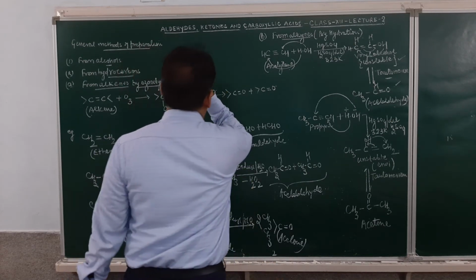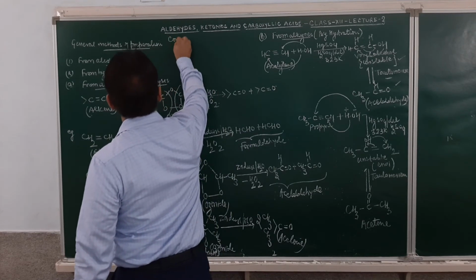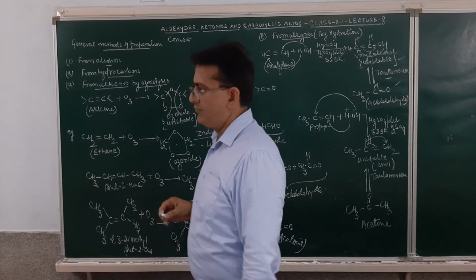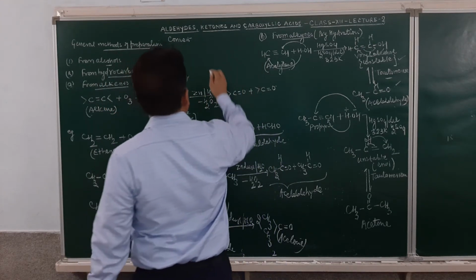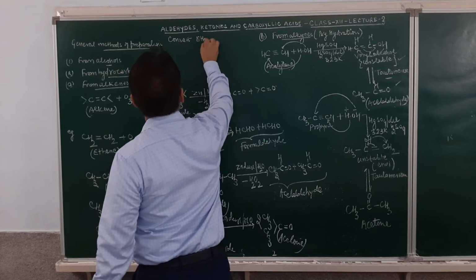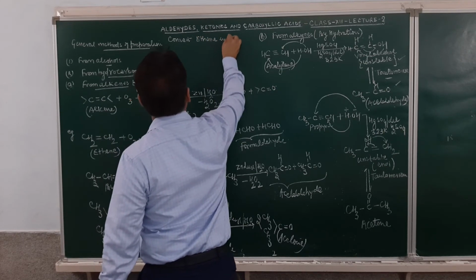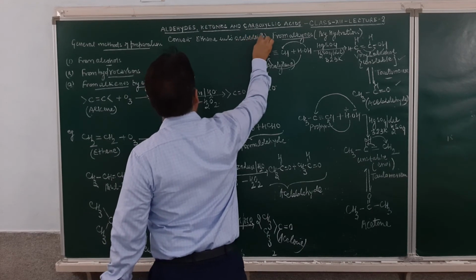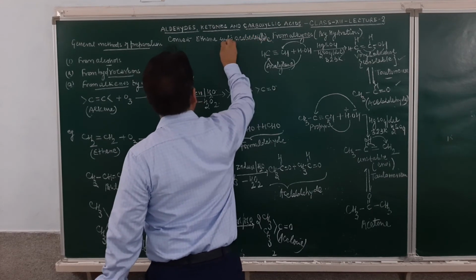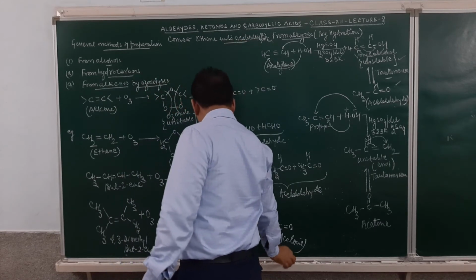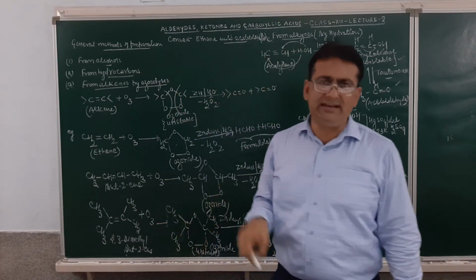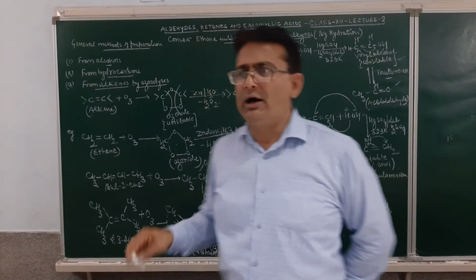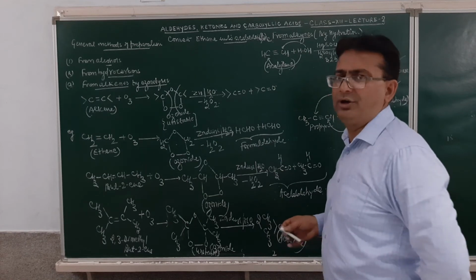Suppose, student, the question is asked: convert ethane into acetaldehyde. This is the question in the board examination. So ethane is to be converted into ethene first. If ethene is ozonolyzed, it will result in the formation of formaldehyde. However, by the hydration process, it will be converted into acetaldehyde.